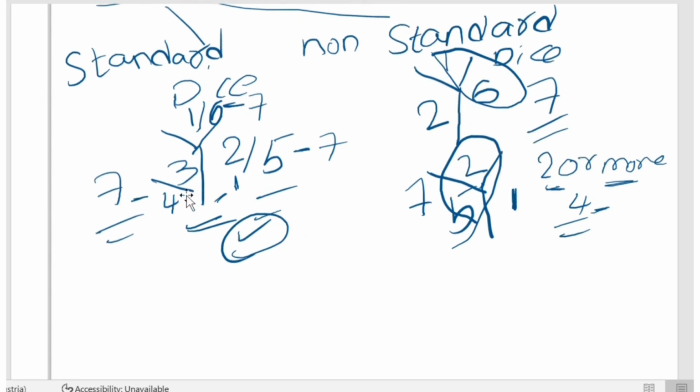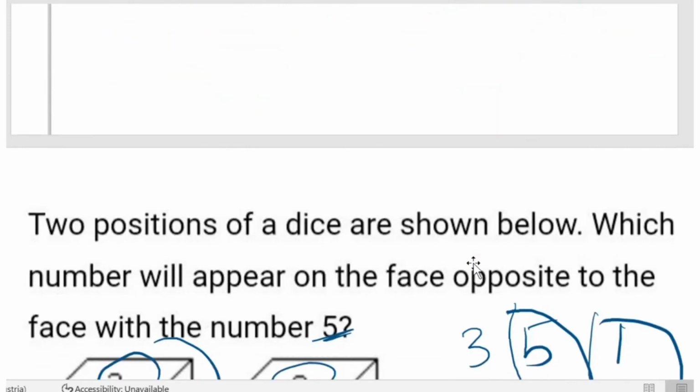In standard dice there will be only one figure, but in non-standard dice we can draw n number of figures. Sometimes in the question they will give n number of diagrams of a single dice from different positions. There will be two or more but fewer than four diagrams for non-standard dice. Sometimes they will give more than four positions.